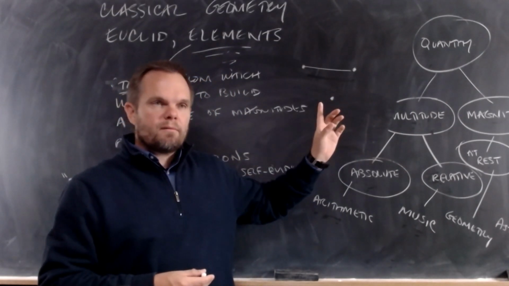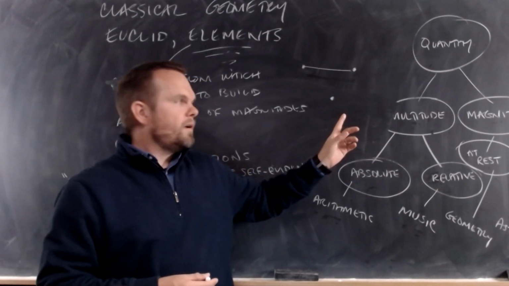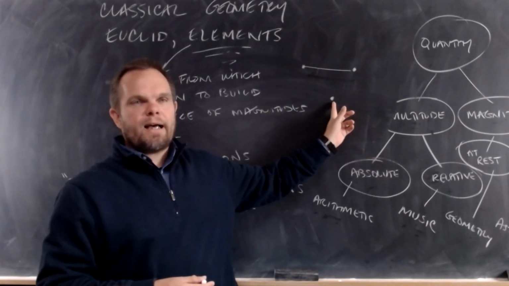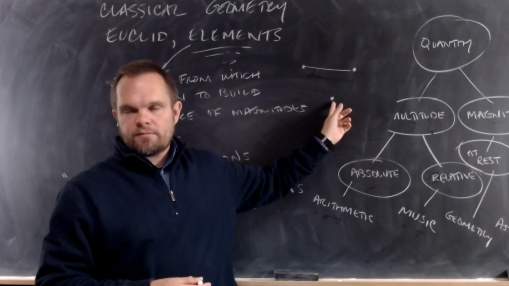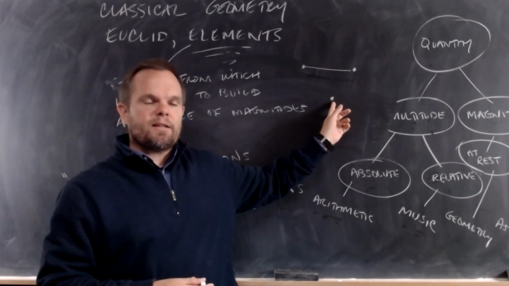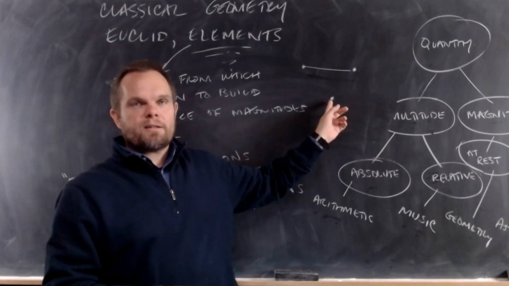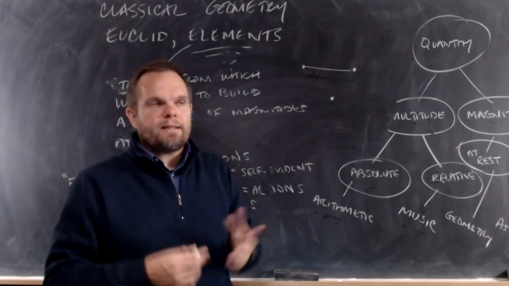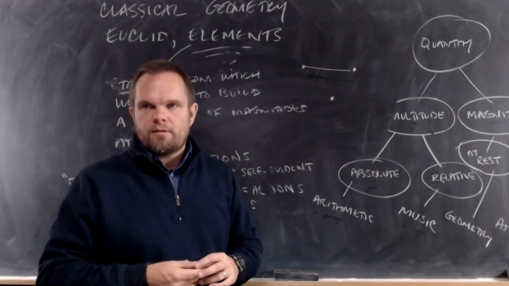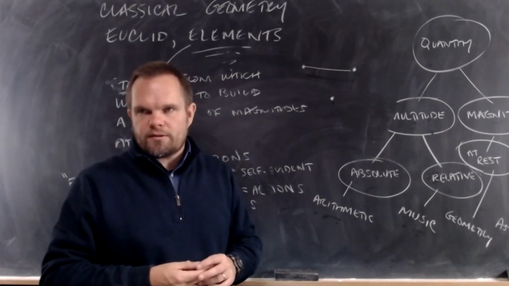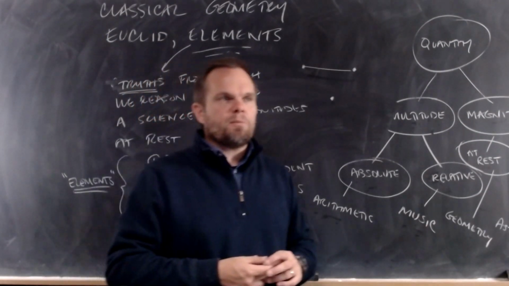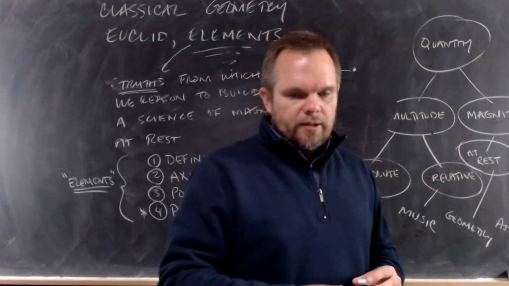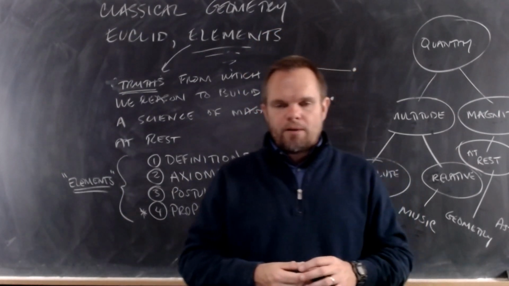But follow me here. When we draw illustrations in geometry, we use this as a symbol of a point. But I want you to understand that this is not a point because this can have parts. A point is something we imagine that's invisible and it has no parts. It must be invisible. It cannot be divided. All right? So that's definition number one. A point is that which has no part.